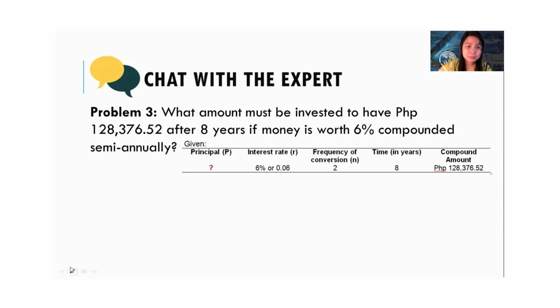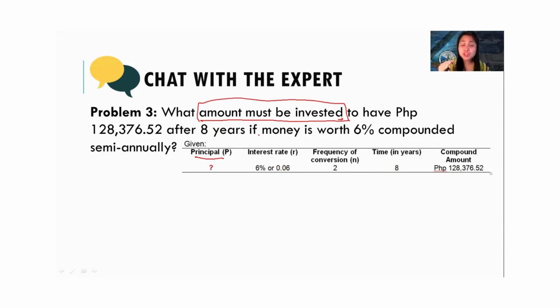The next problem. What amount must be invested? So it means that we are looking for the present amount. The present amount is the principal that's missing.